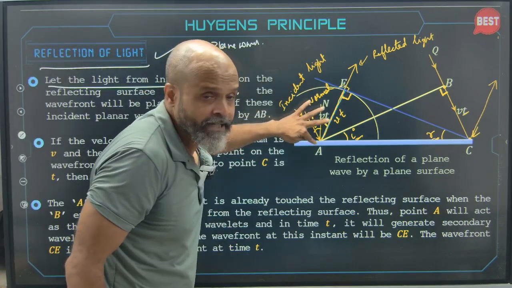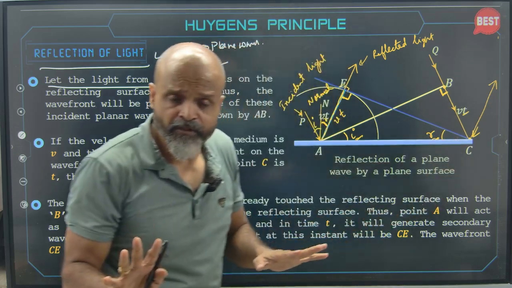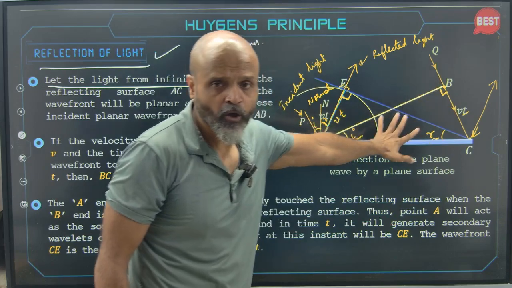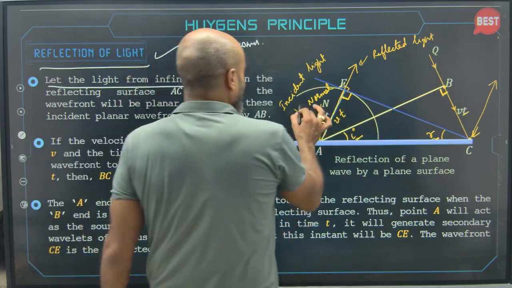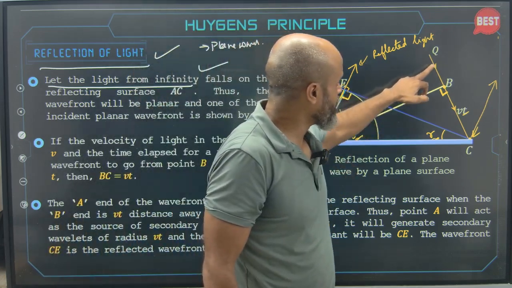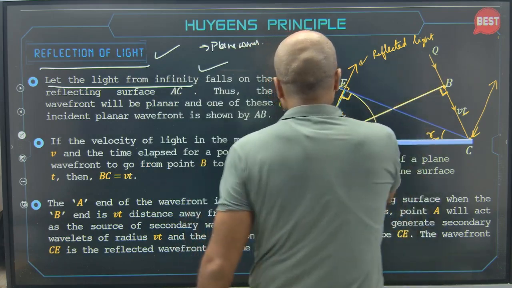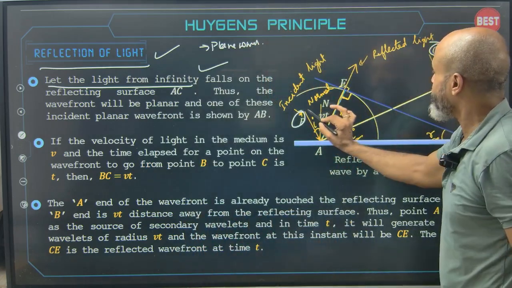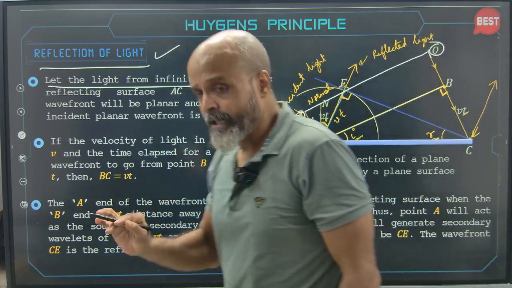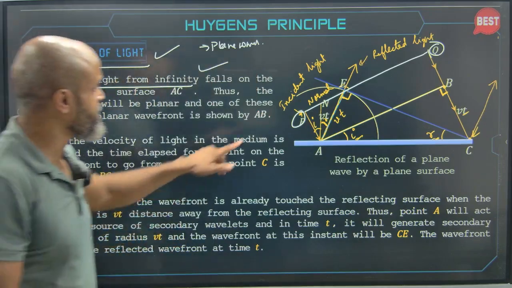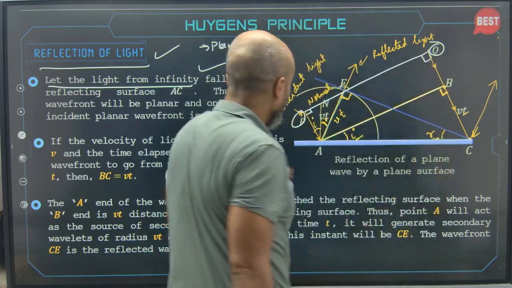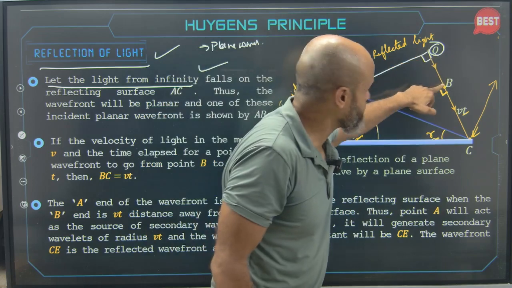Let's say this is PA and this is QC, which are both part of the same light incident on this plane mirror. Now, when the ray from P reaches A, the ray from Q has just reached B. Understand, P and Q are part of the same wavefront. The ray of light and the wavefront are perpendicular to each other, so of this incident wavefront, this will be perpendicular. By the time P has reached A, Q has just reached B.